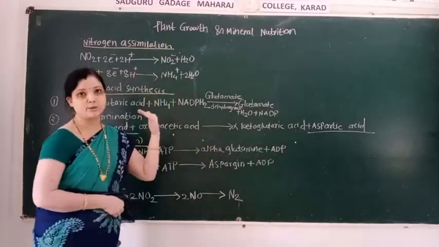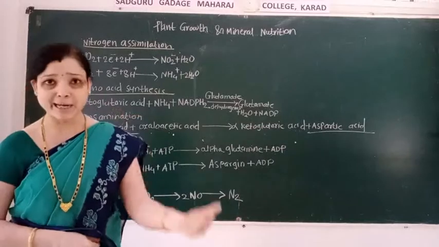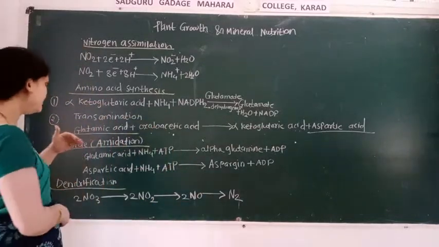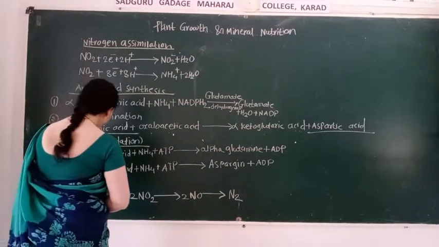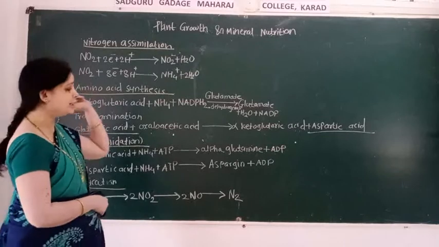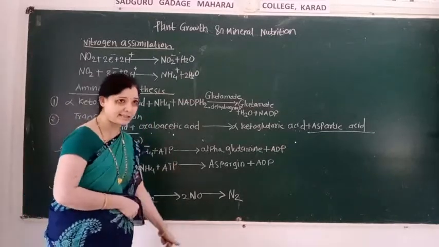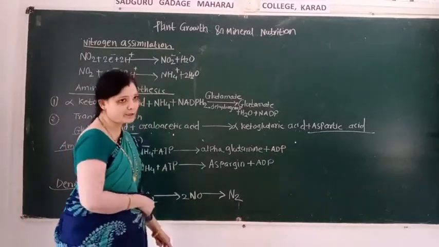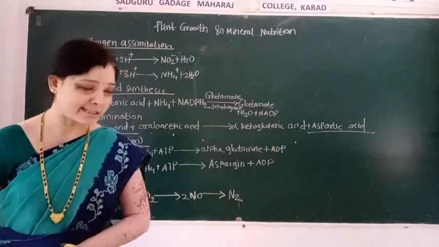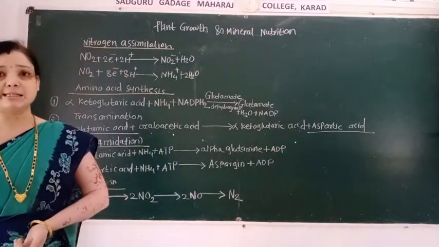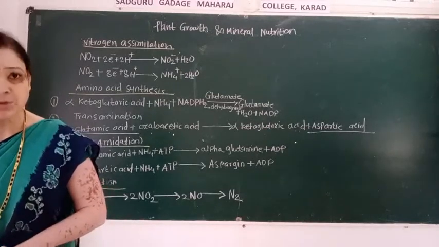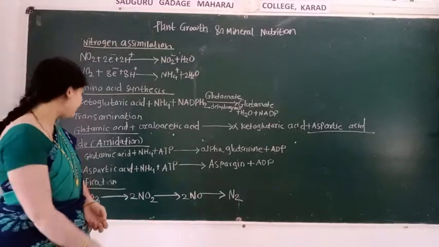Then there is the formation of glutamate, water and NADP. And the second way, that is transamination, glutamic acid combines with oxaloacetic acid, and there is the formation of alpha ketoglutarate acid as well as aspartic acid.